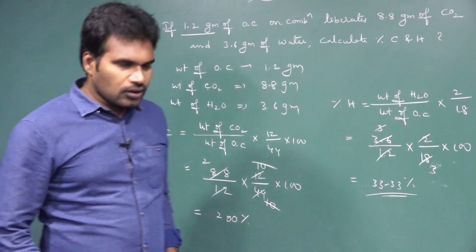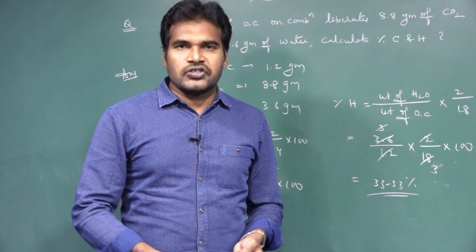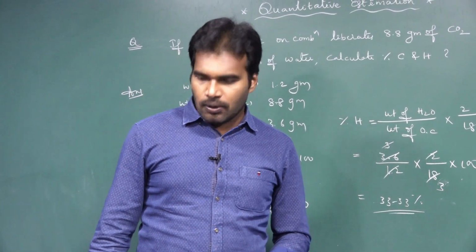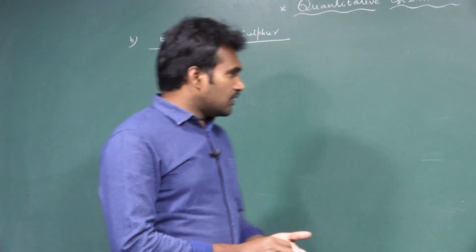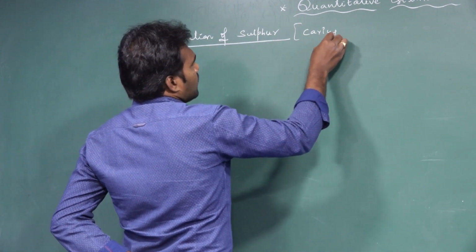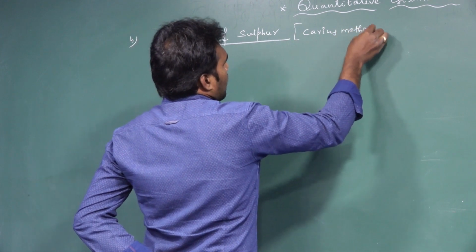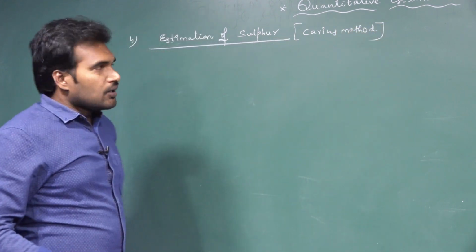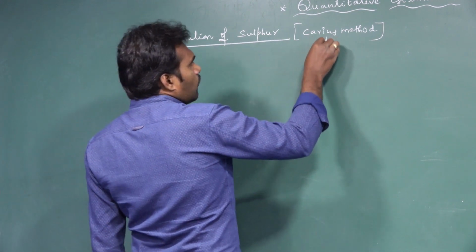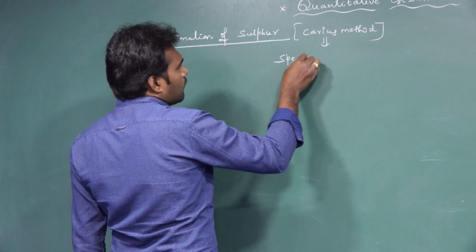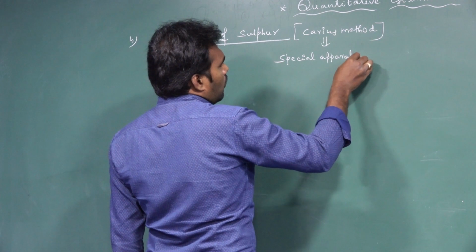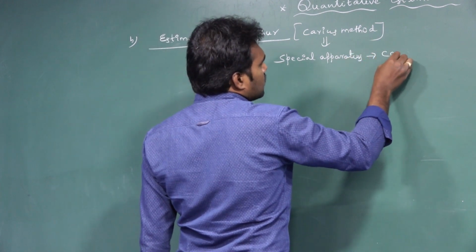Clear? Next, let us move to the next estimation, that is the estimation of sulfur present in the given organic compound. This method of estimation of sulfur we call the Carius method. Why are we calling this method the Carius method? Because in this method we use a special apparatus that is called a Carius tube.